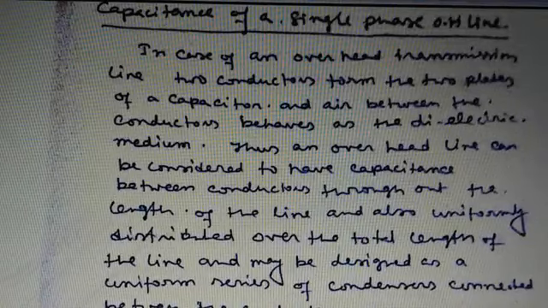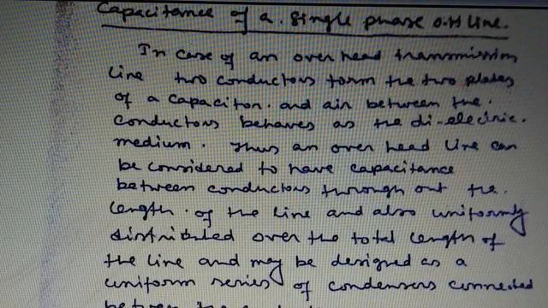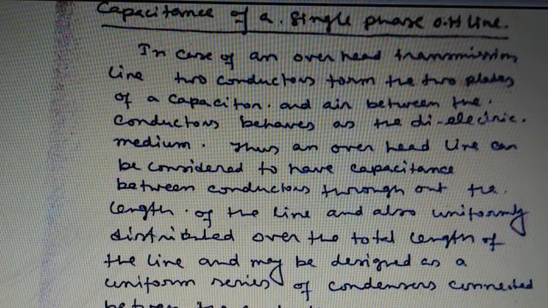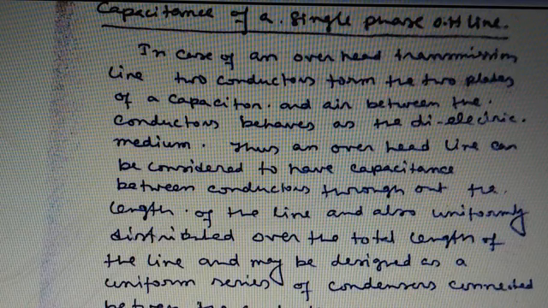In today's class, I will discuss the capacitance of single phase overhead lines. We know that any two conductors separated by an insulating medium constitute a condenser or capacitor. In case of an overhead line, two conductors form the two plates of the capacitor and the air between the conductors behaves like a dielectric medium. Thus, an overhead line can be considered to have capacitance between the conductors throughout the length of the line.